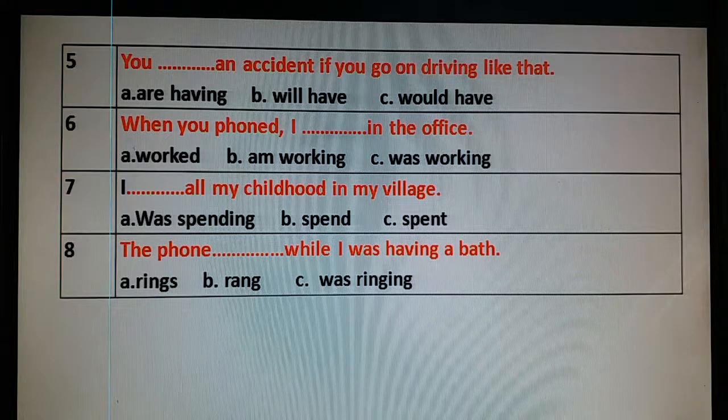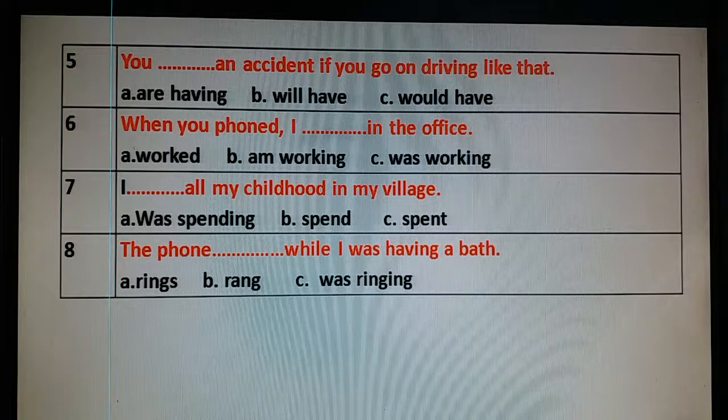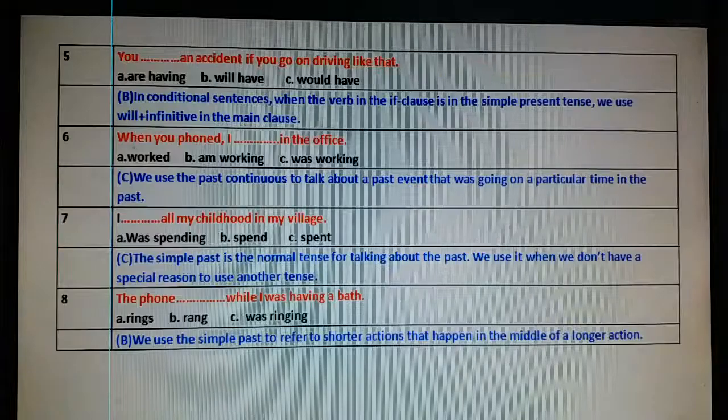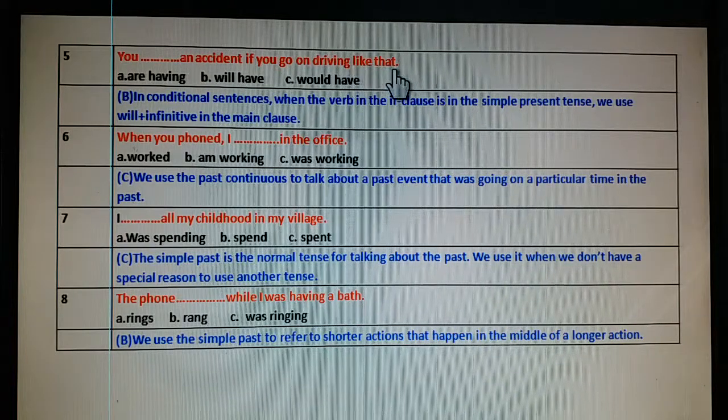Try please. The first one is a conditional sentence, Type 1. You will have an accident if you go on driving like that.